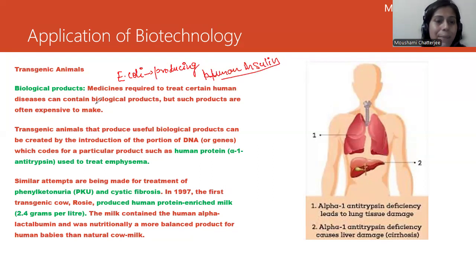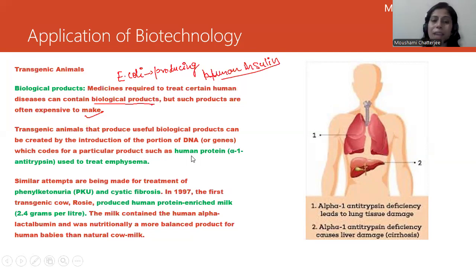Many medicines may have biological products, and such products can be quite expensive, and we don't know whether they will provide any immunological response or not. For that, we need transgenic animals. Transgenic animals that produce useful biological products can be created by introducing a portion of DNA or a gene which codes for a particular product.